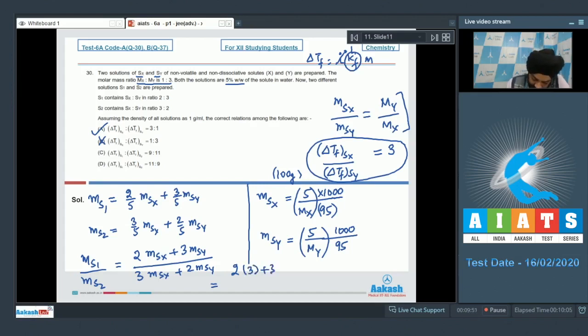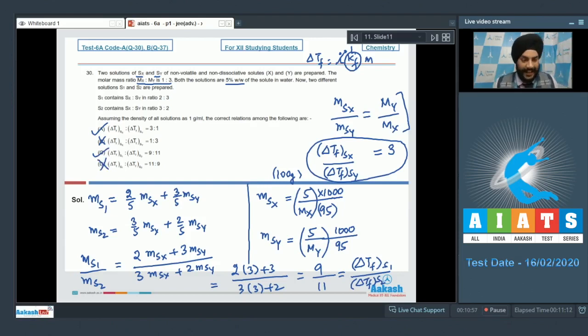So 2 into 3 plus 3, divided by 3 into 3 plus 2. So this shall be equal to 9 upon 11. So students, the molality of S1 is to molality of S2 comes out to be 9 by 11. And as we had seen before, the ratio of delta TFs for both these solutions will also be in this exact ratio. So delta TF for S1 upon delta TF for S2 shall be equal to 9 by 11. If you talk about option C and option D, we can see that option C is correct, whereas option D is not. So for question number 30, we have to mark the answer as option A and option C.